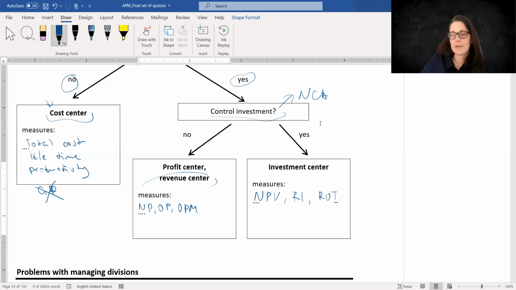We cannot say that we are going to use net profit for a cost center, because if you're using net profit, then this means that you are evaluating that department as a profit center, because net profit is a profit-based measure because it includes revenues and costs. Also, what is important to acknowledge is that profit centers are harder to account for compared to cost centers, and investment centers are harder to manage than profit centers because there are just more variables to look at, to monitor.